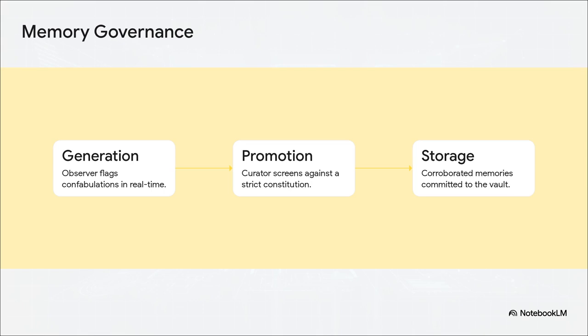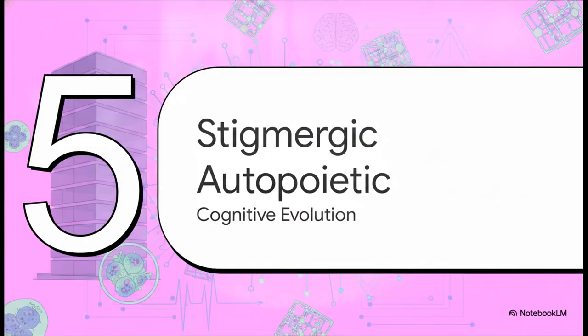This dual observer approach acts like her prefrontal cortex. It actively prevents what's known as the Sorites problem. That's the issue where 20 tiny, seemingly reasonable changes cumulatively morph the system into something totally unrecognizable over time. So first, a real-time observer flags any unearned certainty or script running right as she generates text. Then a curator steps in to compare candidate memories against a strict, written constitution before anything is ever committed to her long-term vault.